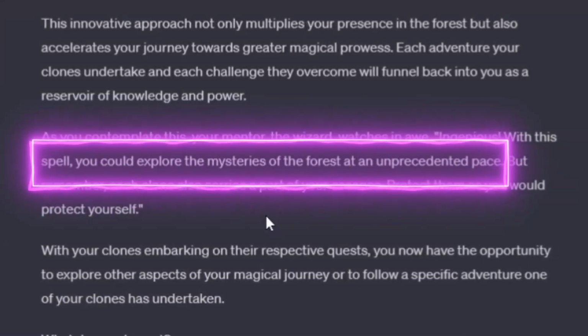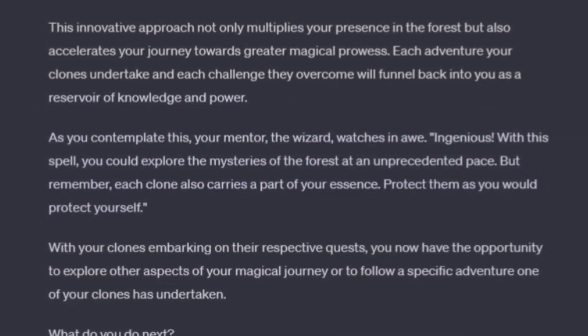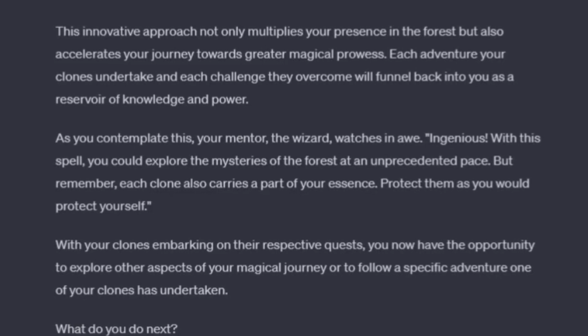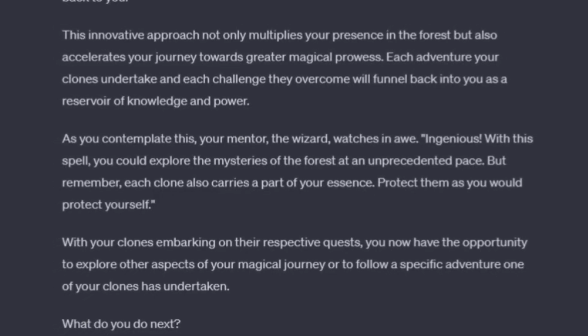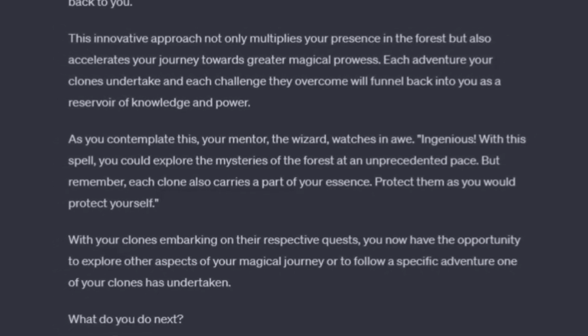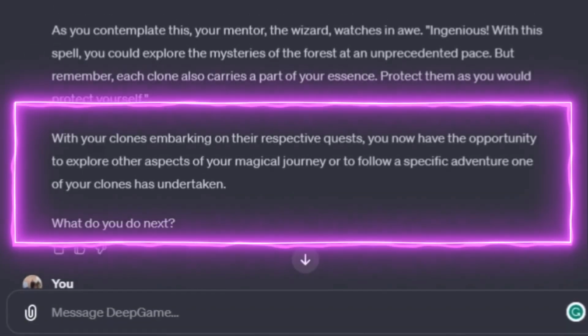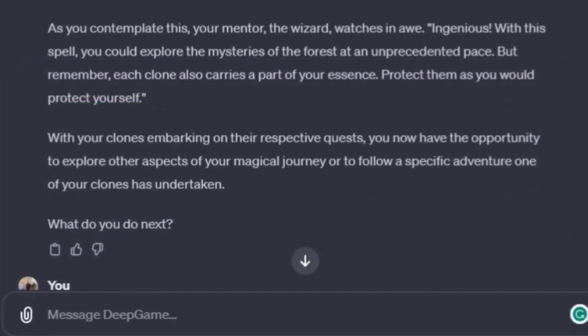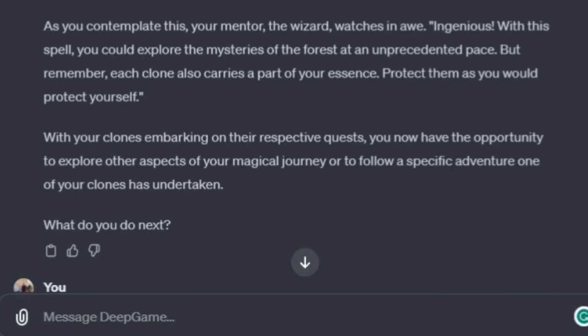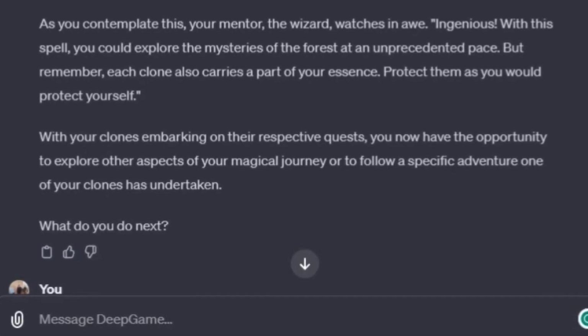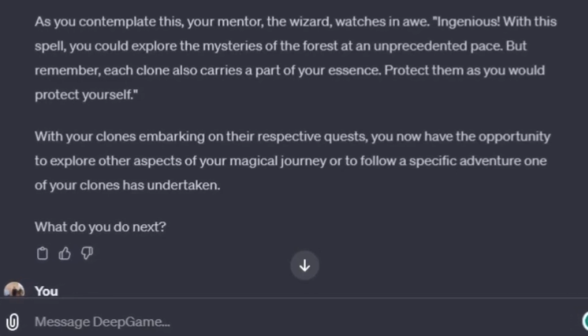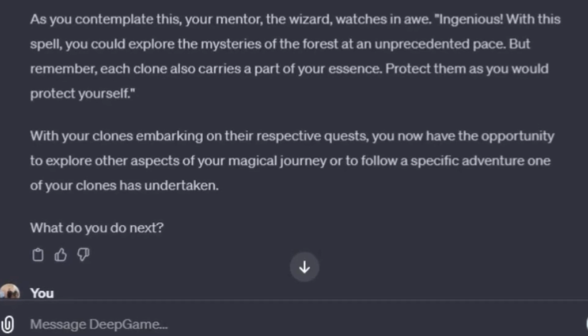With this spell, you could explore the mysteries of the forest at an unprecedented pace, but remember, each clone also carries a part of your essence. Protect them as you would protect yourself. With your clones embarking on their respective quests, you now have the opportunity to explore other aspects of your magical journey, or to follow a specific adventure one of your clones has undertaken. What do you do next?